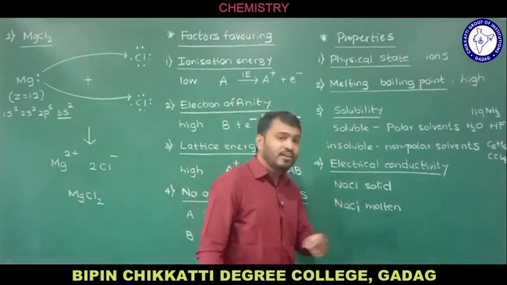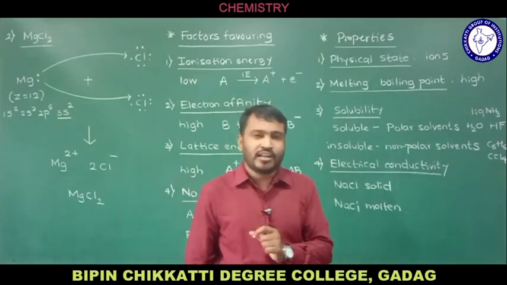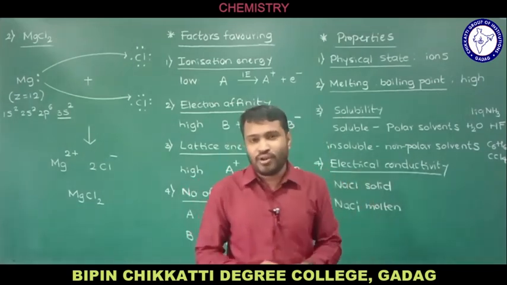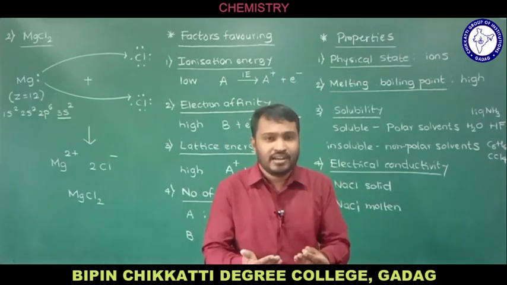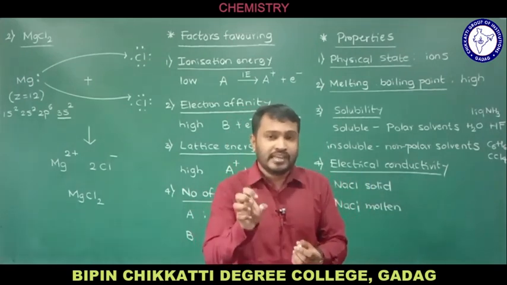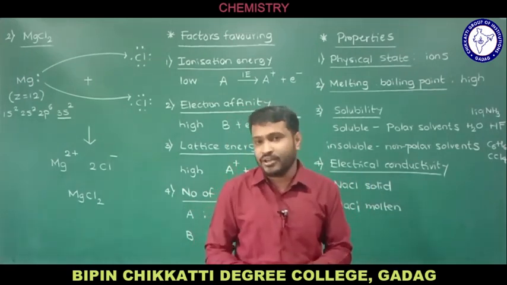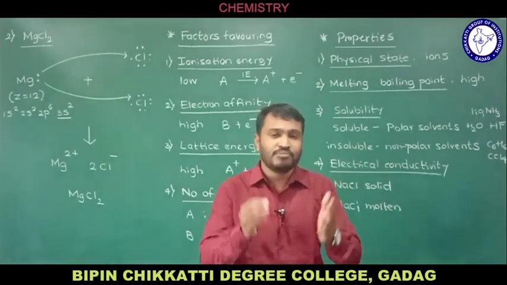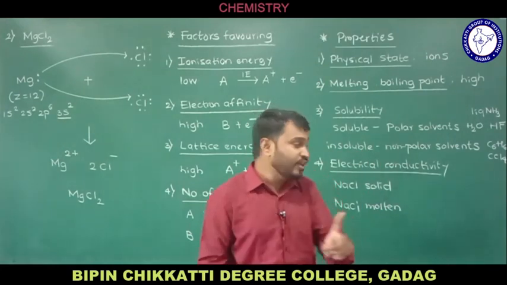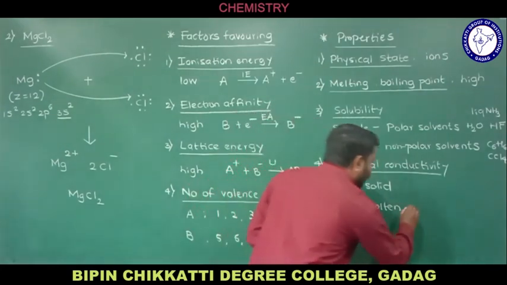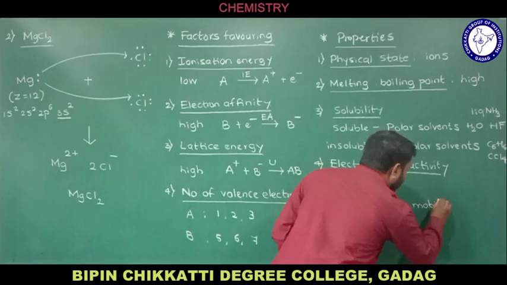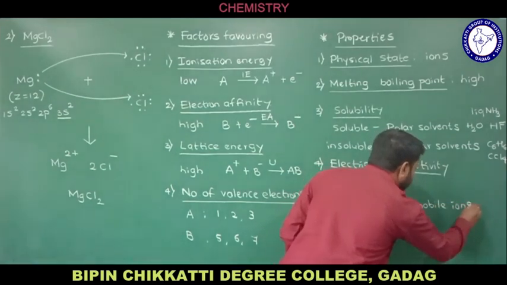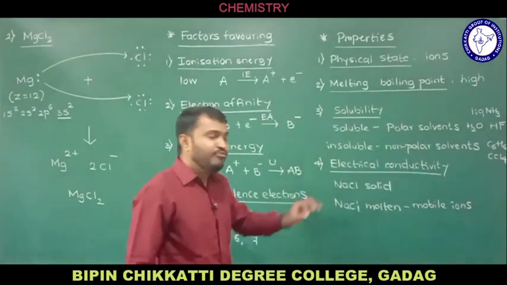Whereas in the case of molten sodium chloride, how are you going to get it? If you consider solid sodium chloride and you supply heat, then what happens? That heat is absorbed by the cations and anions, so that the kinetic energy of the ions increases. They start moving in different directions. Therefore, in the case of molten sodium chloride, we have mobile ions.